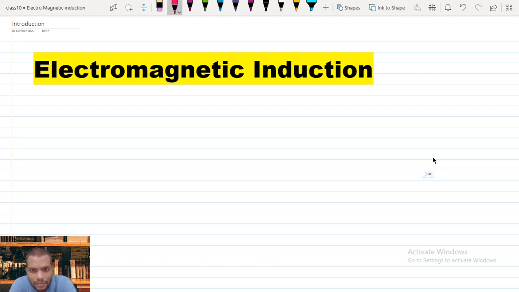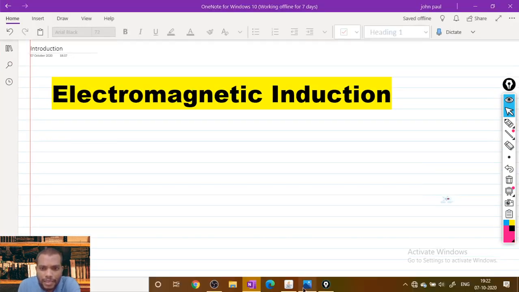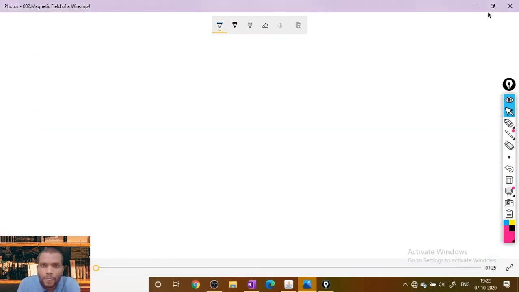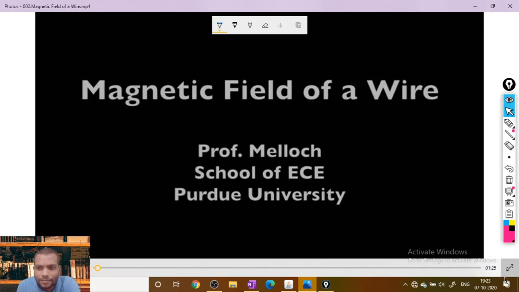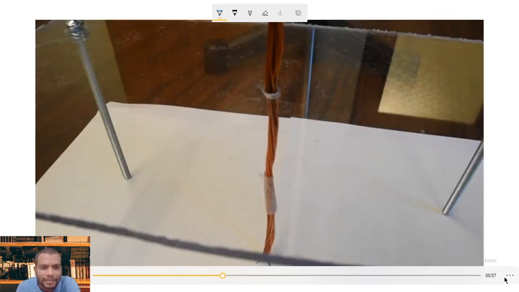But we dealt with Ampere's law and Oersted experiment. When Ampere's law and Oersted experiment say this, we came to know that a current carrying conductor is a source of magnetic field.